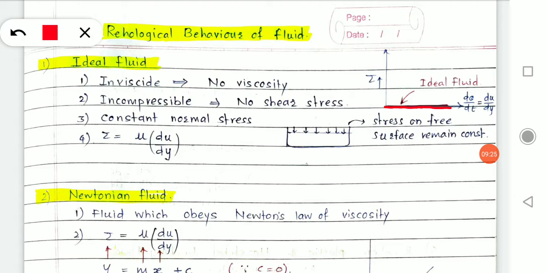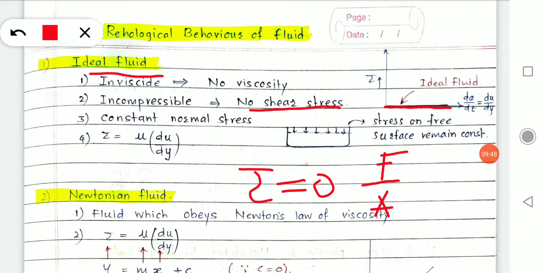Why does this happen? Because shear stress is equal to 0, and this fluid shows no resistance to deformation. Stress develops when there is an internal resisting force per unit area. But this ideal fluid, which has no viscosity and no shear stress, shows no